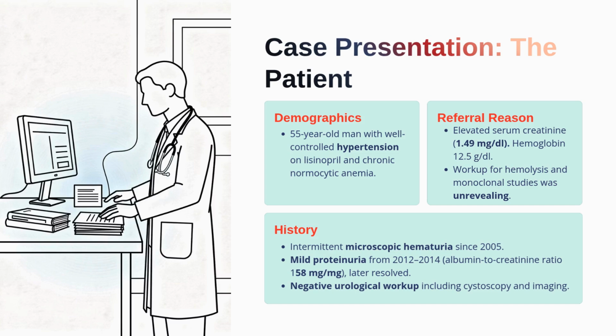When we look deeper into his health history, we find intermittent microscopic hematuria going all the way back to 2005. That is very important because it tells us that this may not be an acute process. This may be chronic, smoldering disease that has been affecting the kidney silently for years. He also had mild proteinuria between 2012 and 2014 with an albumin to creatinine ratio of 158 milligrams per gram, but later this also resolved.